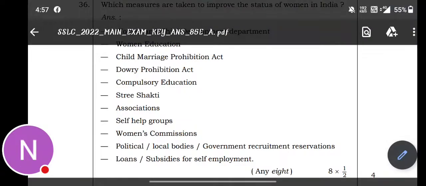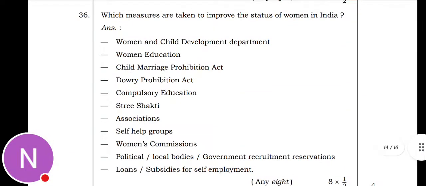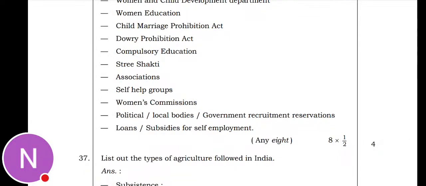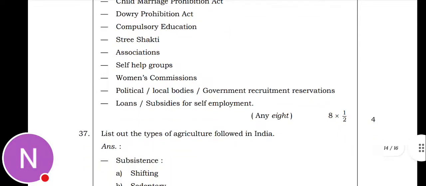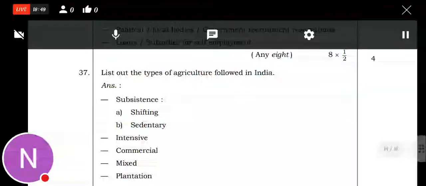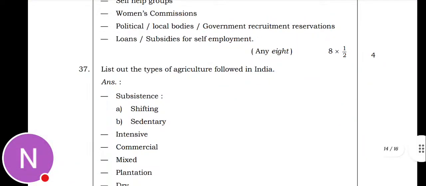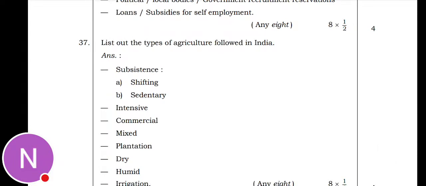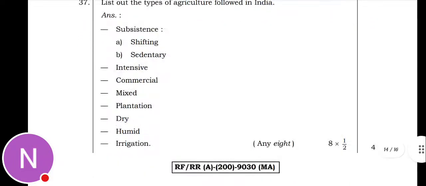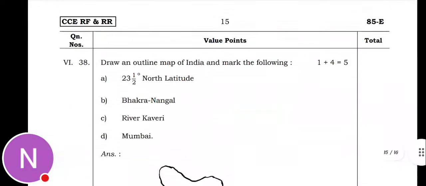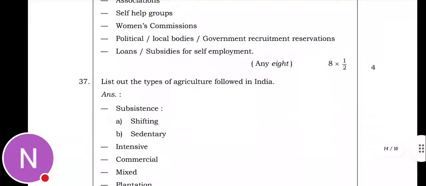Next is, which measures are taken to improve the status of women in India? So, Women and Child Development Department, women's education, Child Marriage Prohibition Act, Dowry Prohibition Act, compulsory education, Stree Shakti Association, Self-Help Groups, Women's Commission, political participation in local bodies, etc. List out the types of agriculture followed in India: subsistence, shifting and sedentary, intensive commercial, mixed plantation, dry humid irrigation. These are the types of agriculture followed in India.